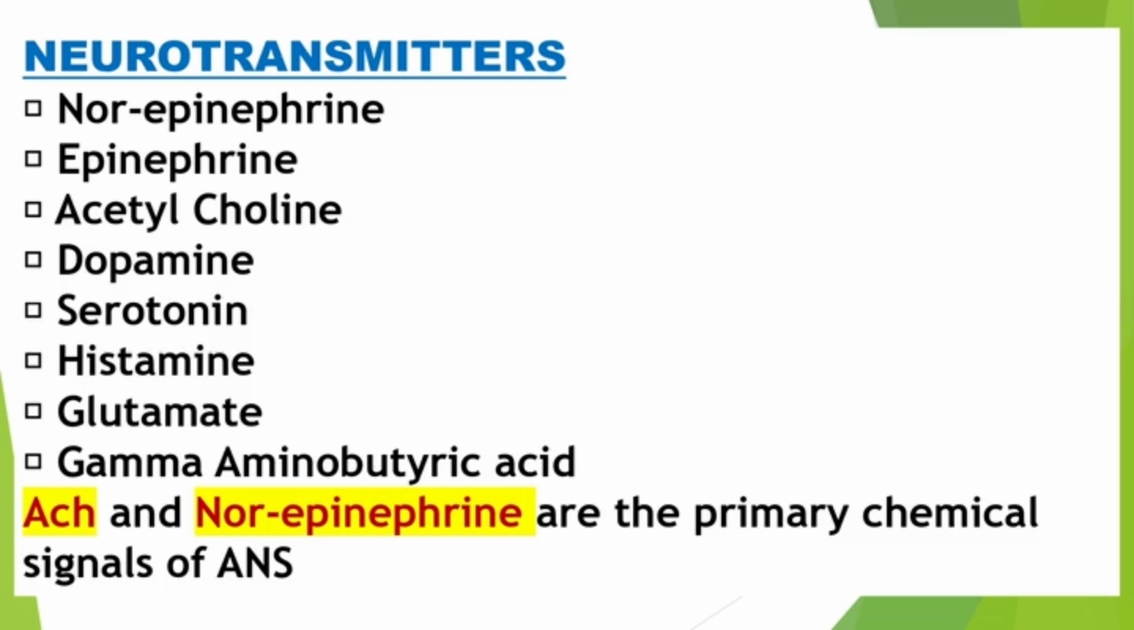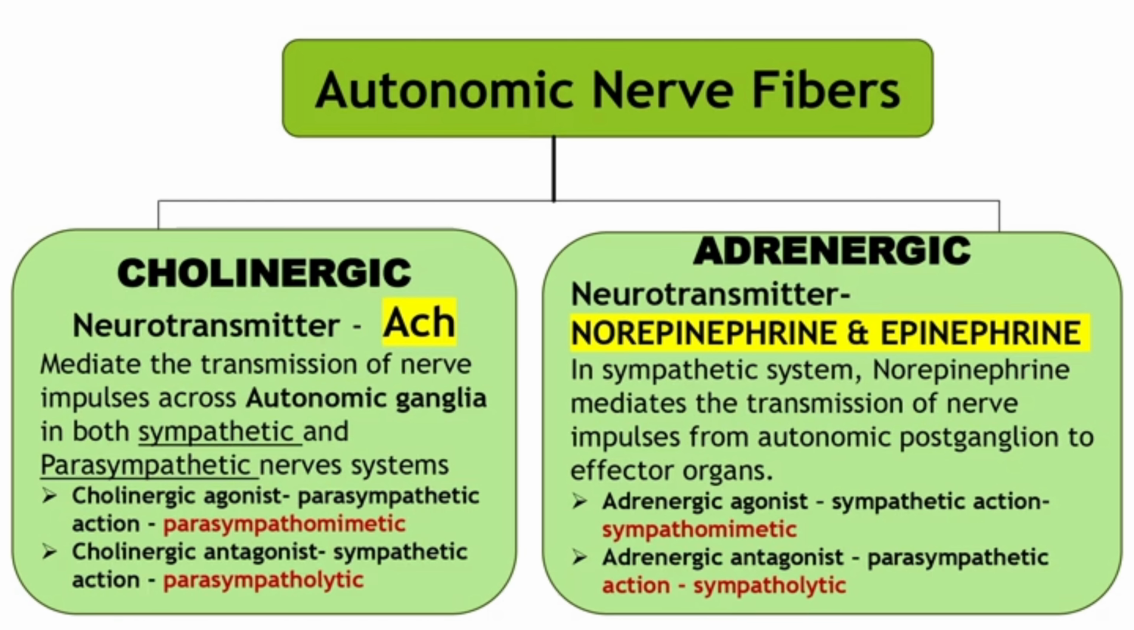The next one, autonomic nerve fibers. Autonomic nerve fibers means cholinergic and adrenergic. Cholinergic, I already mentioned the neurotransmitter, mainly acetylcholine. The next important points: the cholinergic agonist mainly has the parasympathetic action, same as the parasympathetic action. That means they are also known as parasympathomimetic. The cholinergic antagonist means the sympathetic action, that means parasympatholytic.